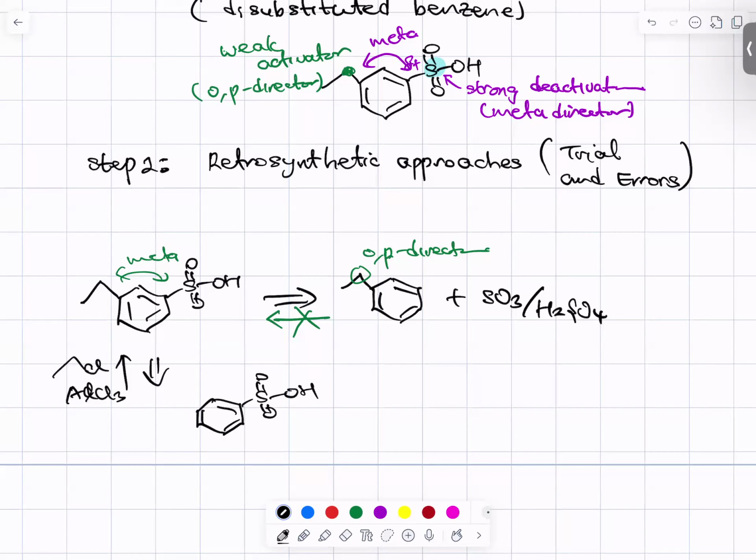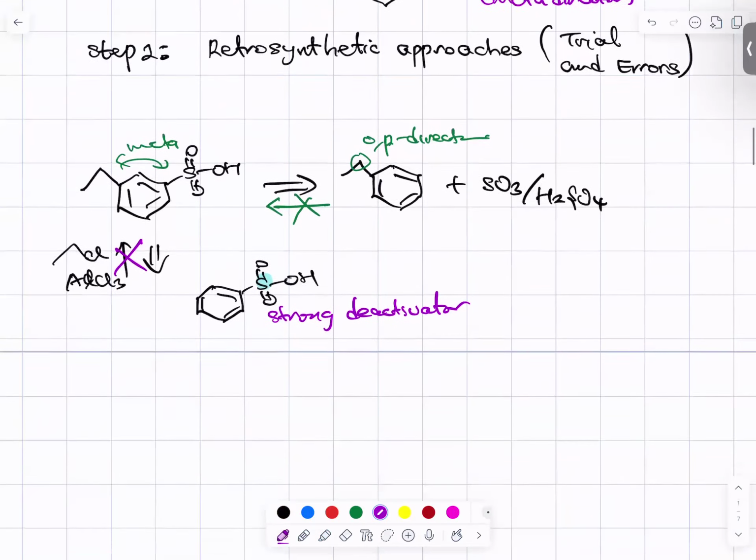We see this one doesn't work either. Why? Because sulfonyl is a strong deactivator, and Friedel-Crafts reaction doesn't occur when the ring is strongly deactivated or moderately deactivated.